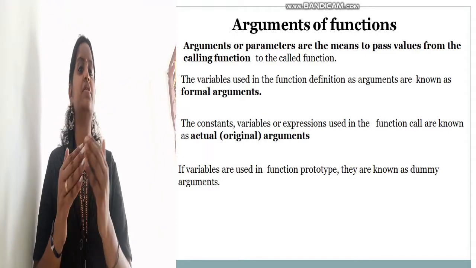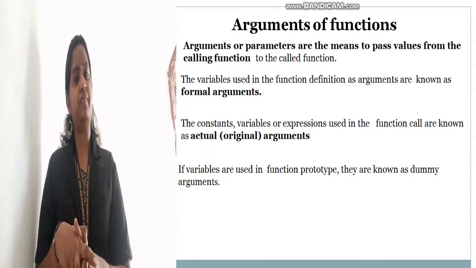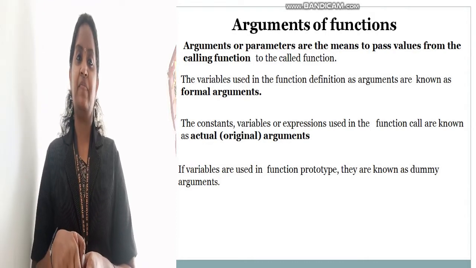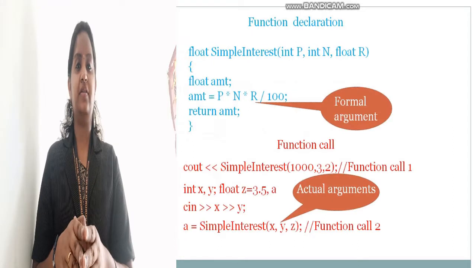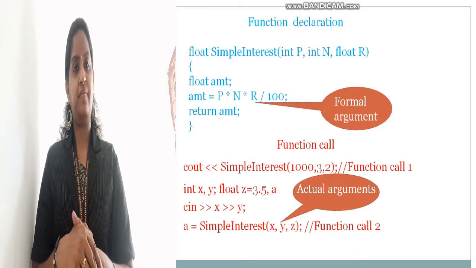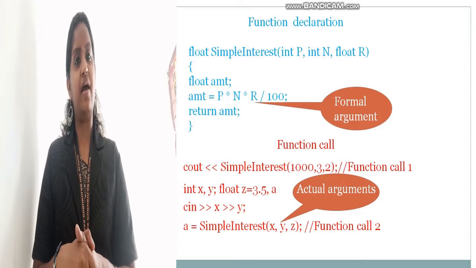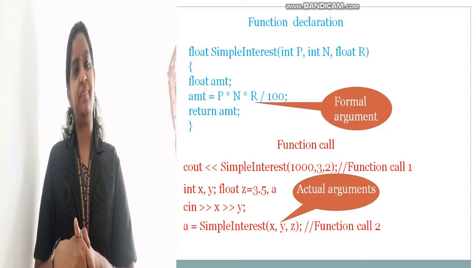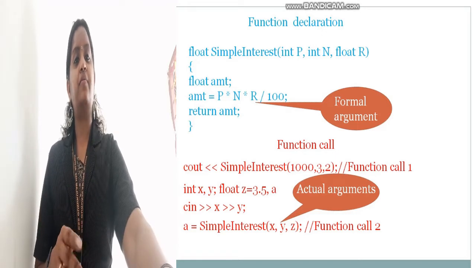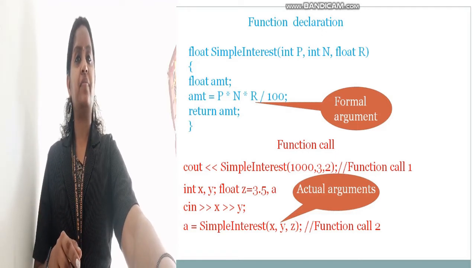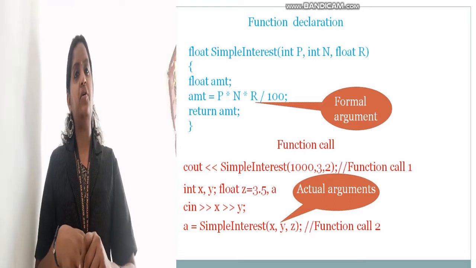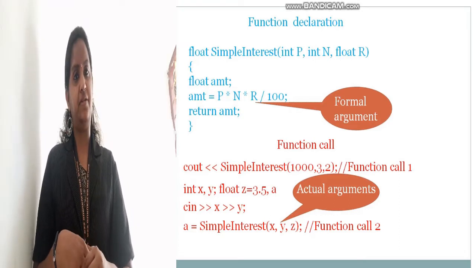The variables which pass the values into the function are known as arguments. Such arguments we can categorize into two types, formal arguments and actual arguments. So it will be displayed in the prototype of a function.